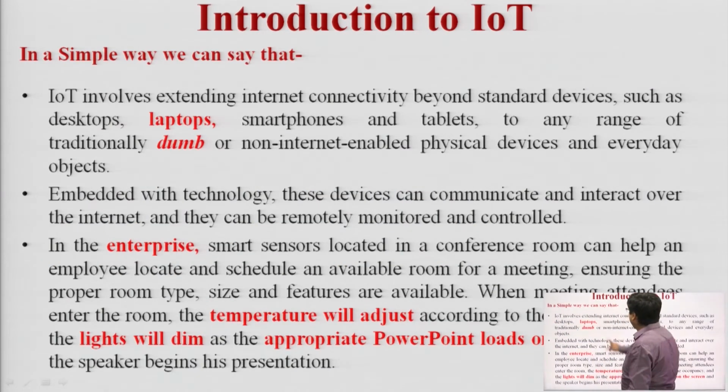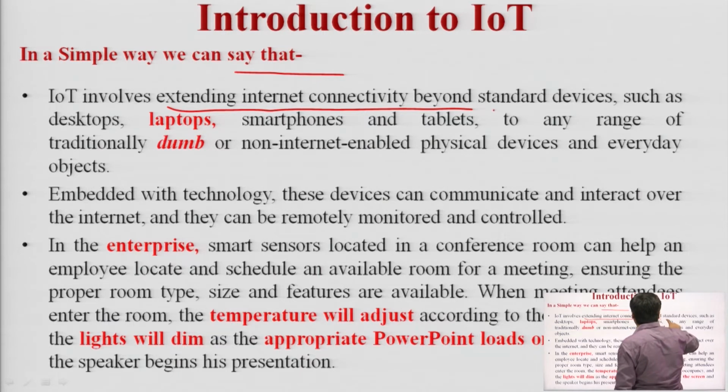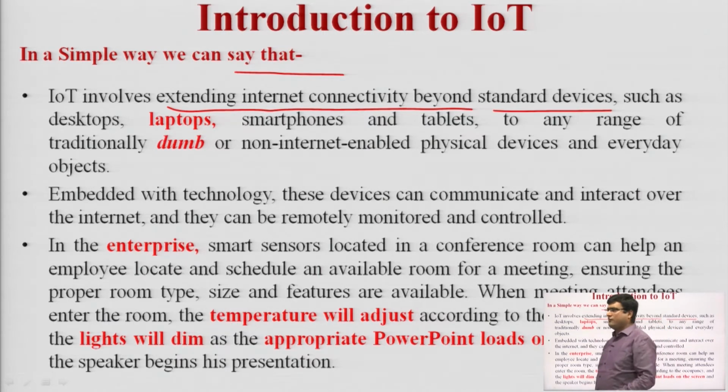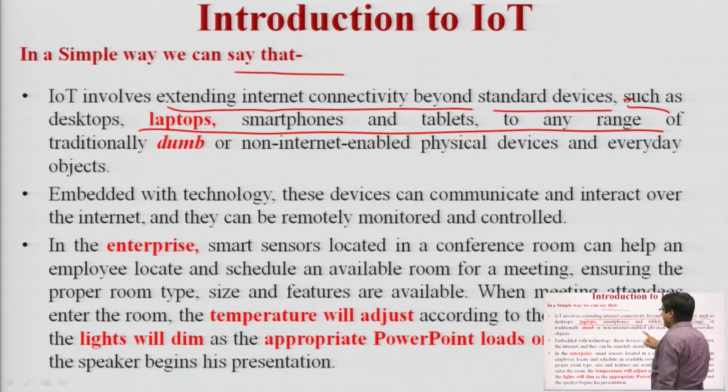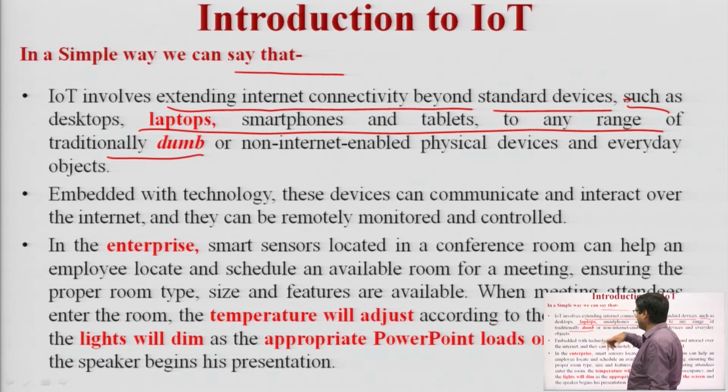So in a simple way, we can say that IoT involves extended internet connectivity. We can extend the internet connectivity beyond standard devices. Traditionally, we were using the concept of things only, but those devices are not capable of exchanging information between them. Such as the desktop, laptop, smartphones and tablets, to any range of traditionally dumb devices that are capable of connecting with each other, like smart shoes.